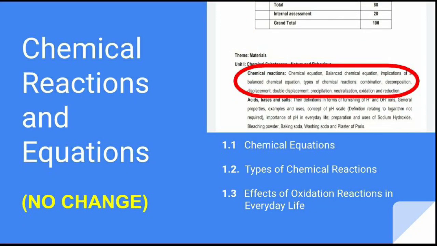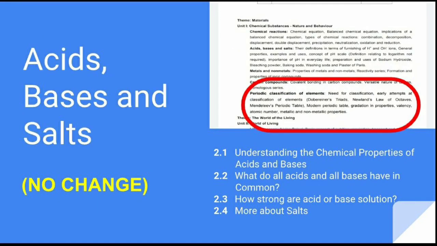Now let us take up each chapter in detail. And the first chapter is chemical reactions and equations. और इस chapter से कुछ भी part reduce नहीं हुआ है. We have to read the entire chapter as marked here, 1.1, 1.2 and 1.3 of NCERT. Fine. Similarly for acids, bases and salts, there is no reduction in portion.